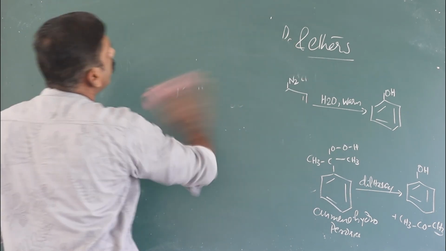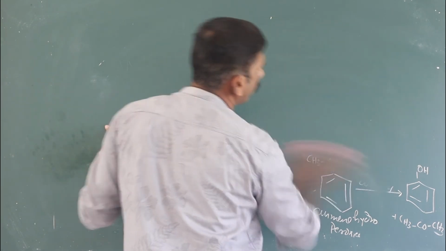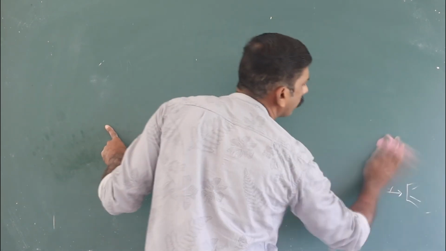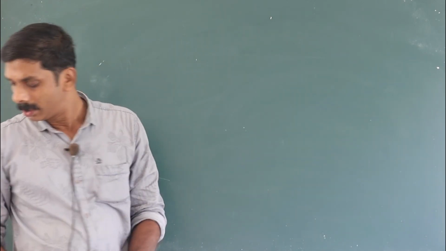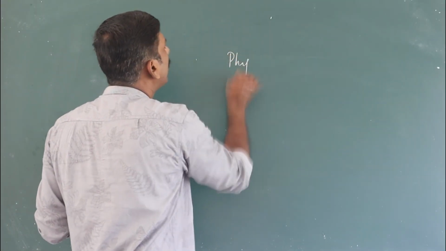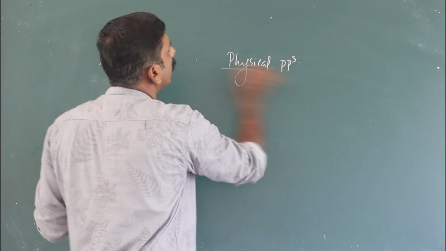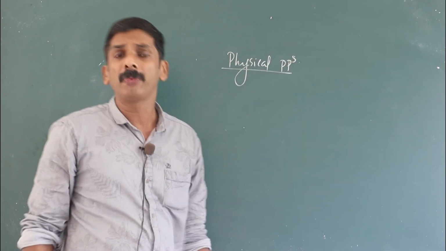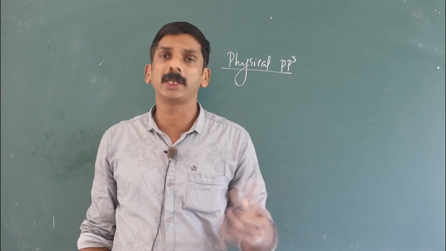And next we move to the physical properties of alcohols and phenol. First one, boiling point. The boiling point of alcohols and phenol increases with increase in molecular mass.